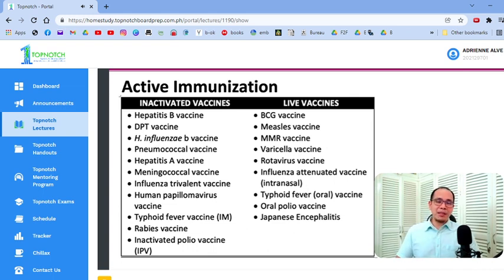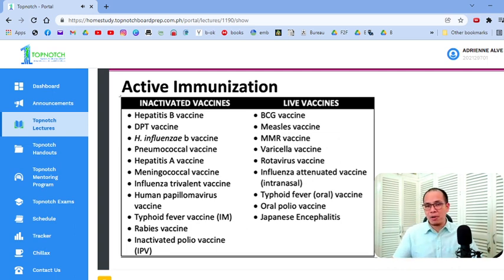So, I'm not sure if they're going to ask you that in the board exams, but this one, definitely, it's a must know. It's a need to know for your students. It's very easy to memorize. How do I remember which ones are inactivated, which ones are live? What I do memorize are the live vaccines. Kakalimutan ko na to. Huwag mo na i-memorize isa-isa yan. Mas marami yan. Ito na lang i-memorize mo. Bakit ang suggestion ko is live lang yung i-memorize nyo? Kasi yung live vaccine, again, sila yung special, sila yung bawal sa immunocompromised, sila yung may special scheduling, and sila yung mas madaling i-memorize.